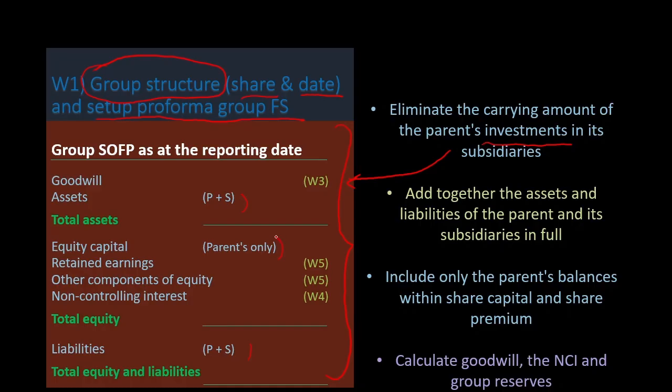For group reserves, which are retained earnings and other components of equity, and for NCI and goodwill, we have to do separate calculations in the appropriate workings: working 3, working 4, and working 5.